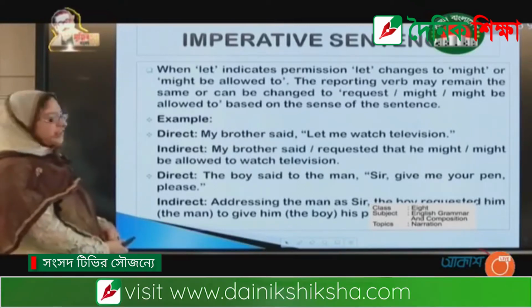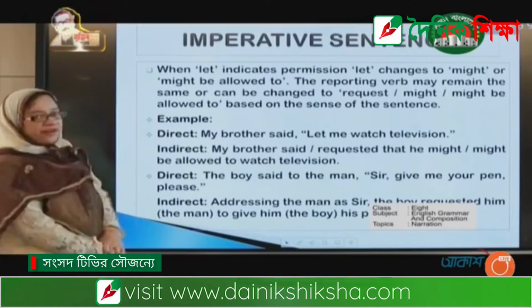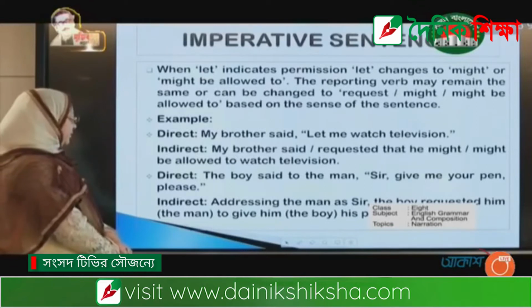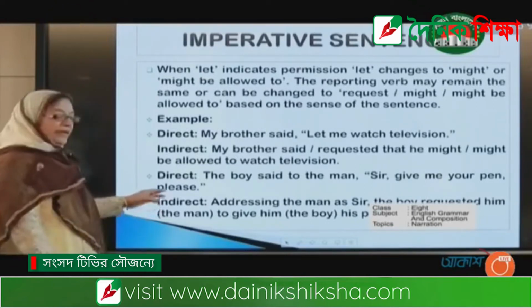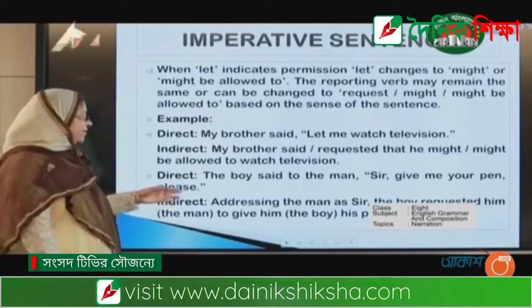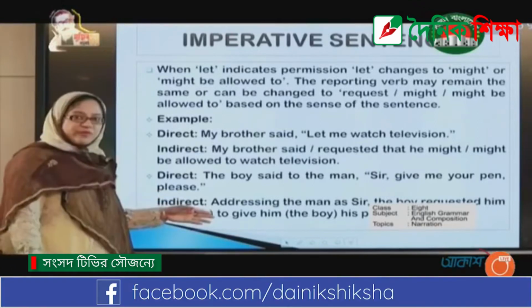The second one, the boy said to the man, "Sir, give me your pen please." We discussed it before. Okay, addressing the man as sir, the boy requested him to give him his pen.